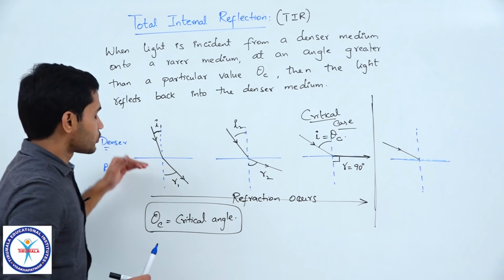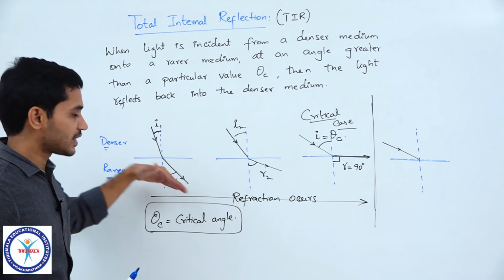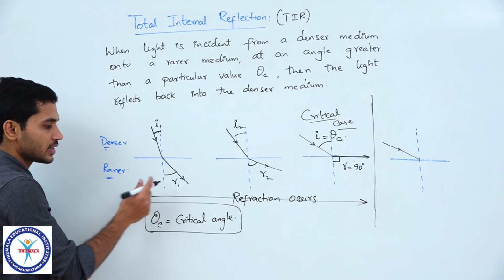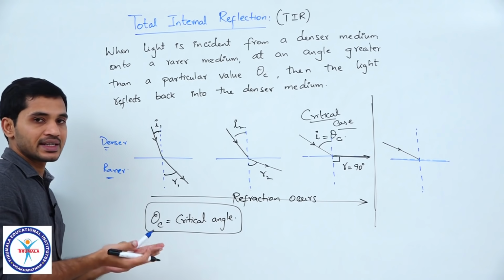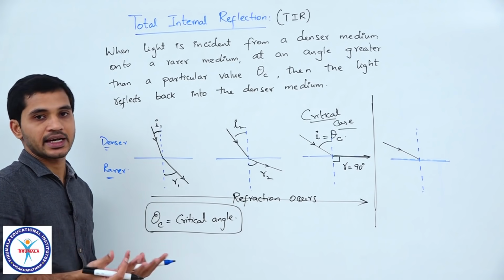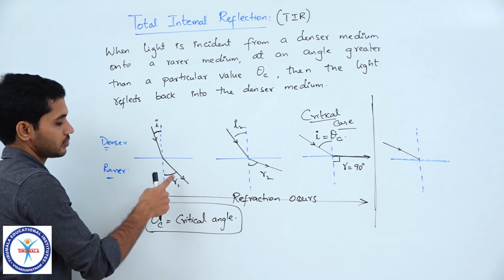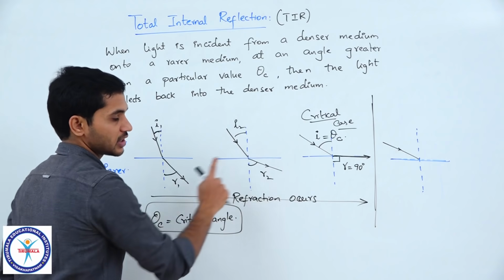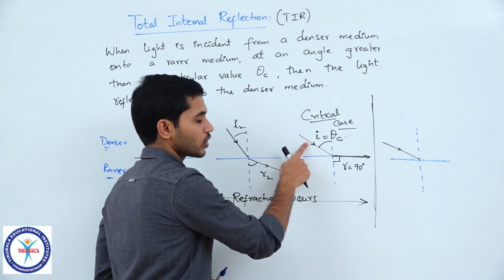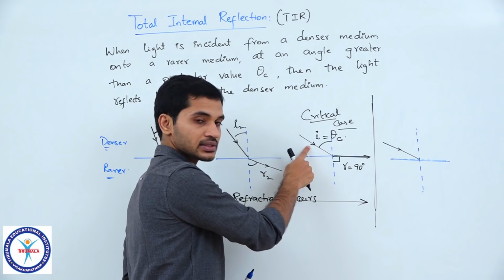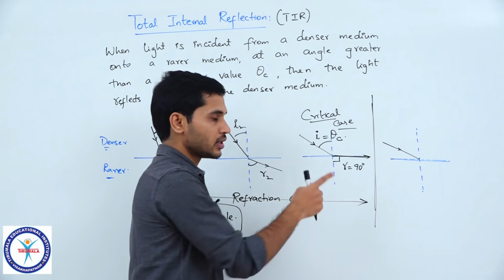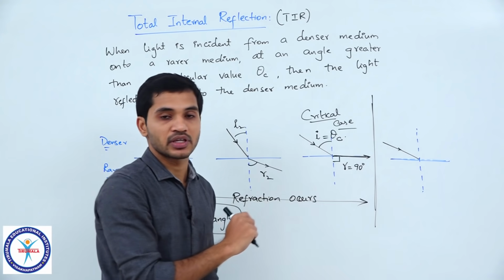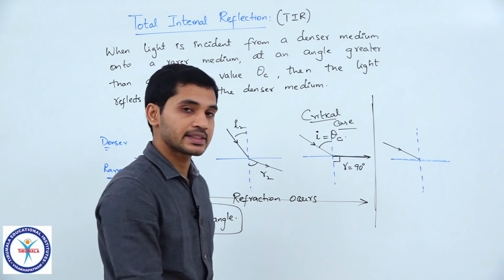If you see here, for a small angle of incidence, the light ray is getting refracted into the next medium, and because it is moving from denser to rarer, it is moving away from the normal. Let us just take some values to understand it better. 10 degrees, 20 degrees, fine. 30 degrees, 60 degrees, fine. 45 degrees, or let us say 50 degrees, and this became 90 degrees. So, for 50 degrees of angle of incidence, let us say the angle of refraction has become 90 degrees.